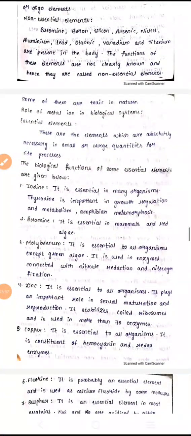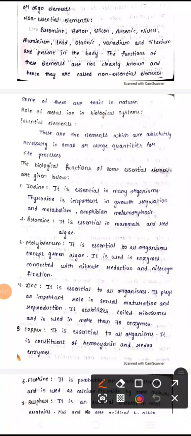Now let us see the role of metal ions in biological systems. As we have told, about essential elements, which include micro and also macro elements. Let us see each element, what happens if we take more, or less. Generally, where is it present? Iodine is present in many organisms, mainly in thyroxine. Thyroxine in the sense of the thyroid glands, we can say.